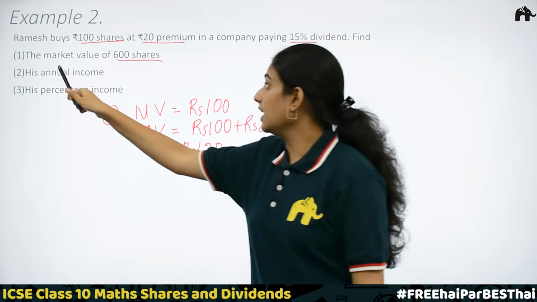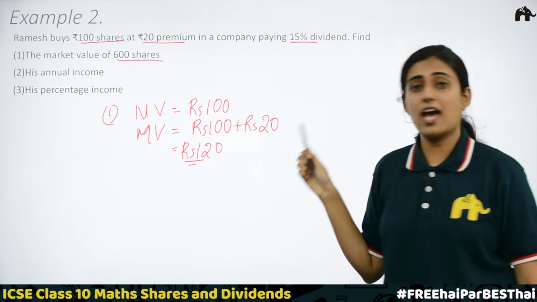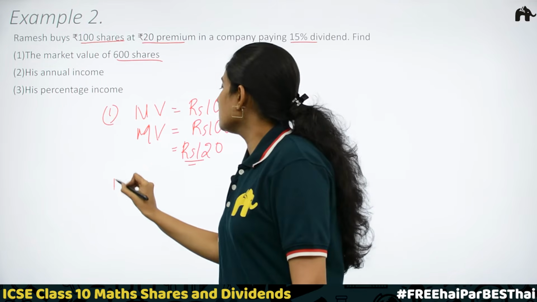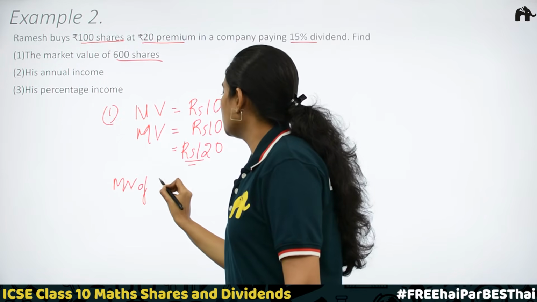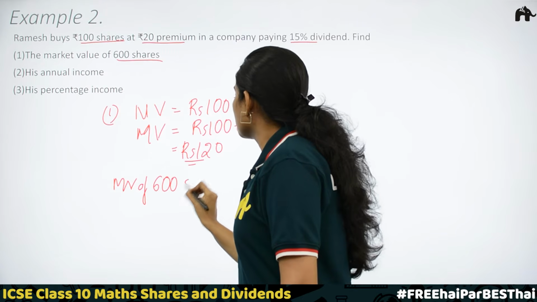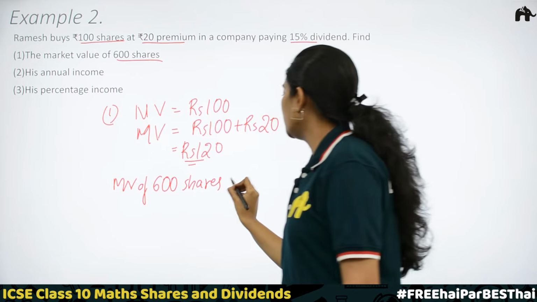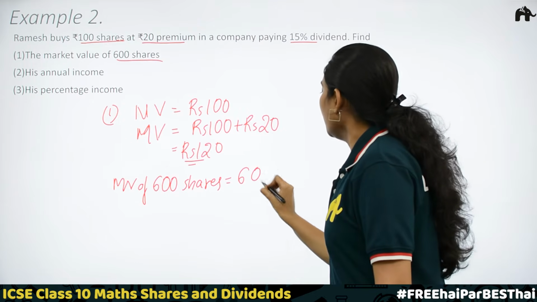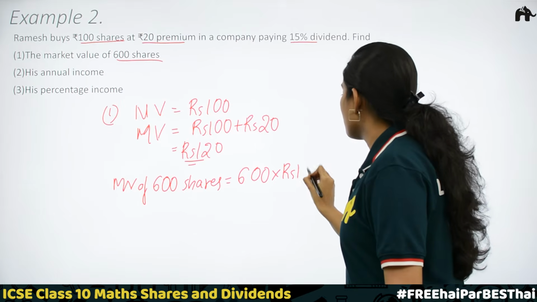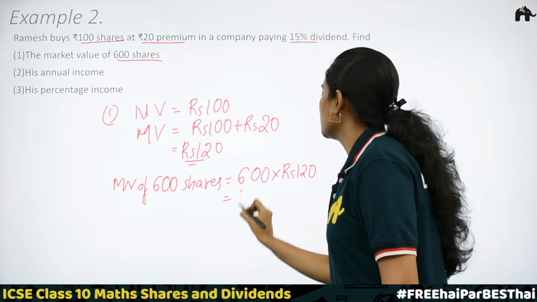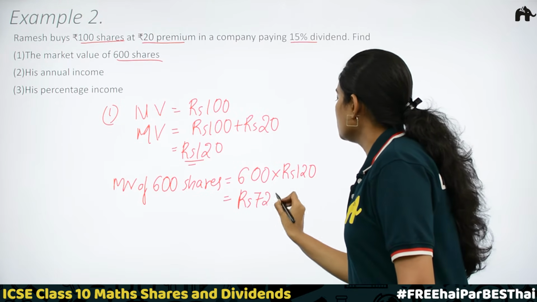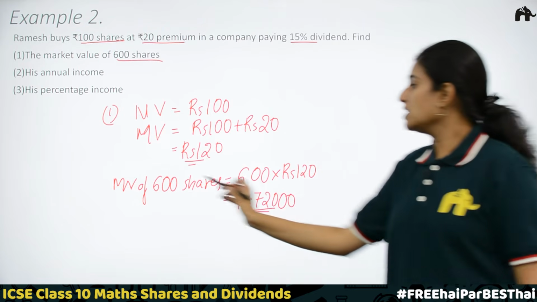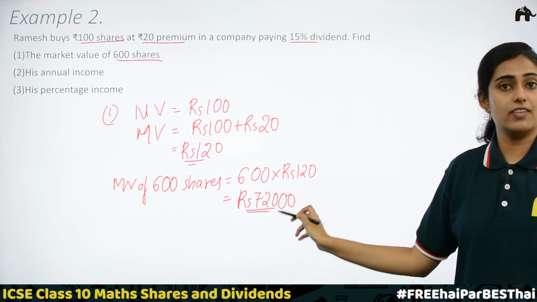Here in our first question, the market value of 600 shares we have to determine. If we get the market value of 1 share, then the market value of 600 shares is equal to, what to do? We just need to multiply, right? That is 600 into rupees 120, which is equal to rupees 72,000. Clear? So, market value of 600 shares is equal to rupees 72,000.